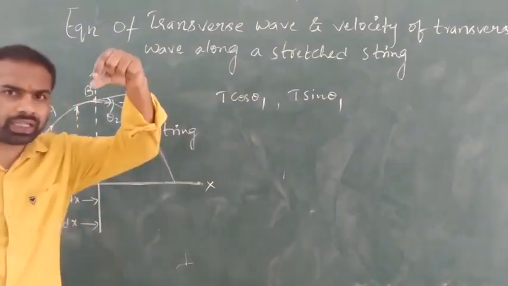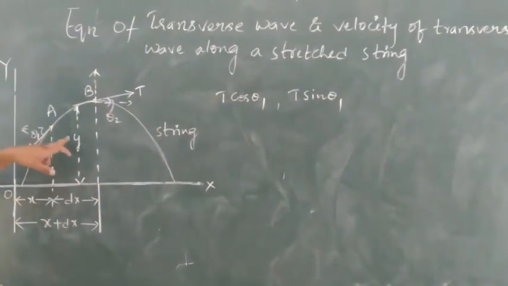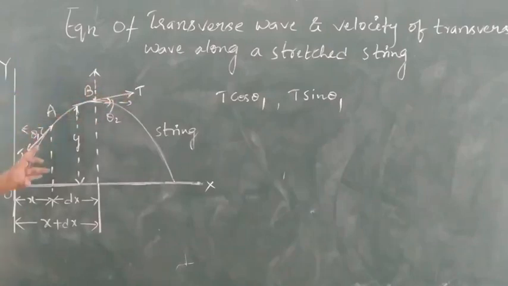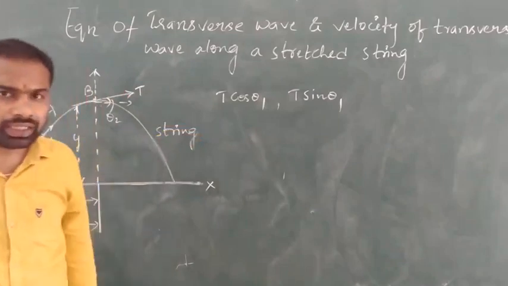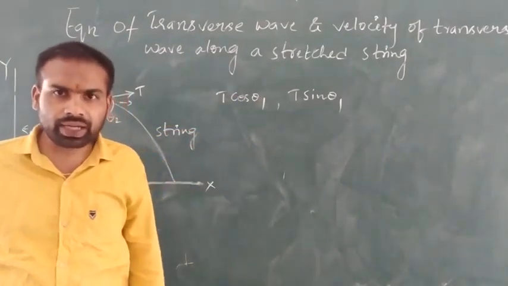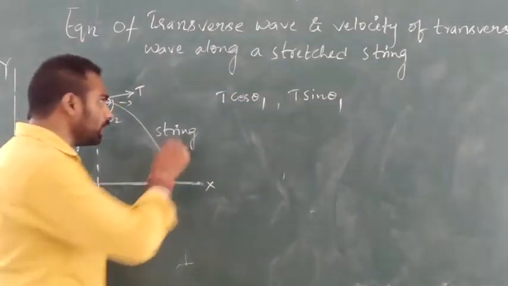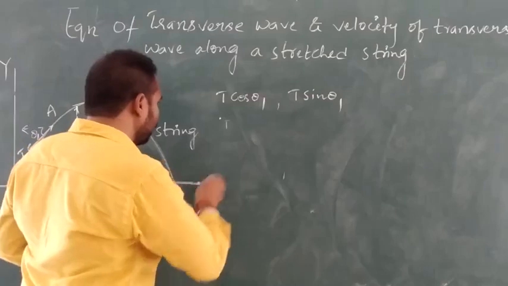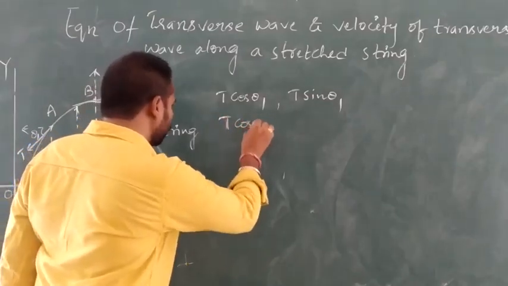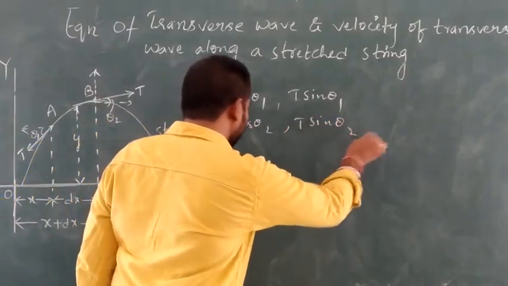The displacement of the element AB is small y, right? T cos theta 1 and T sin theta 1 are the tension components along the horizontal and vertical directions. Now, at point P, the components of tension are given by T cos theta 2 and T sin theta 2.